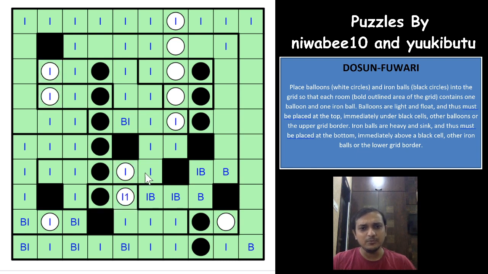So if you see here, the rule is exactly fulfilled. All of the balloons will have to be at the top of the grid or below other balloons or below the black cell, which means that this balloon is below the black cell and this balloon is below the other balloons.